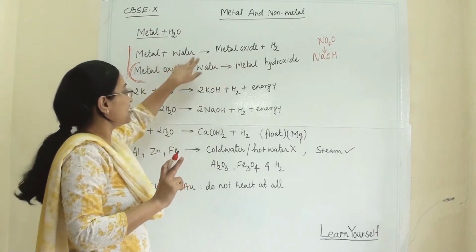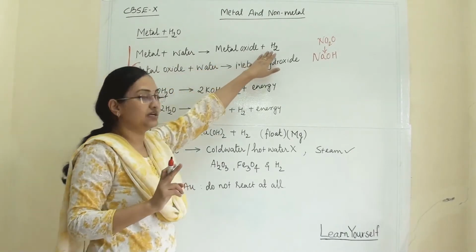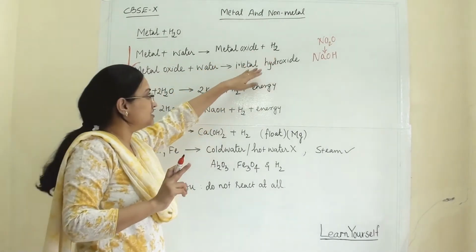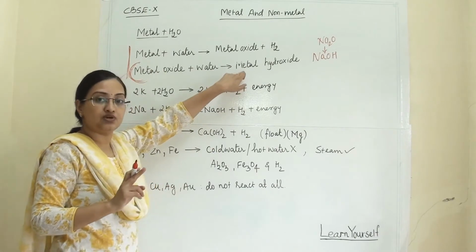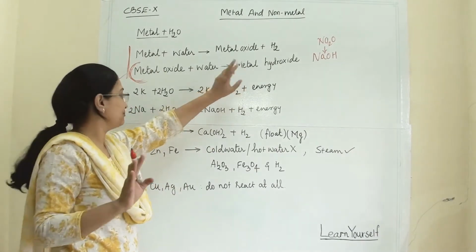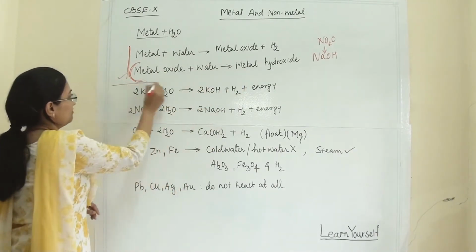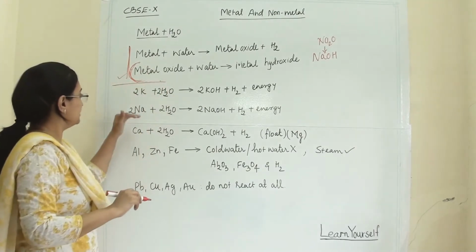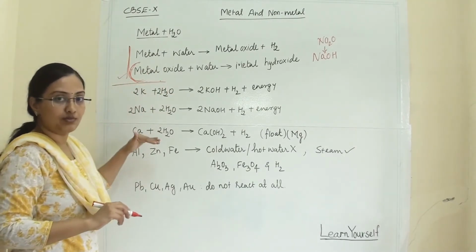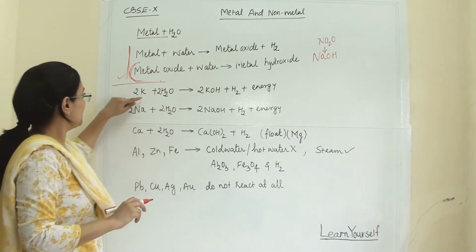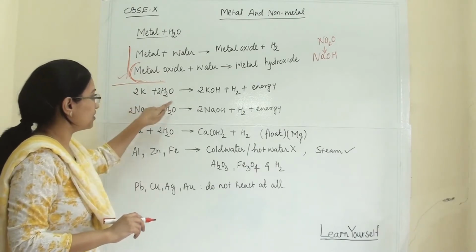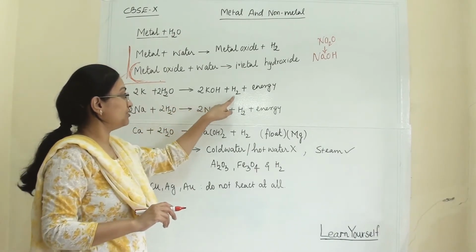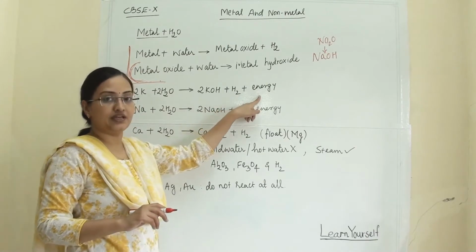When a metal reacts with water, we get metal oxide and hydrogen. This reaction will only be possible with potassium and sodium. So now we will start from here, how potassium and all the other metals react with water. When potassium reacts with water, it gives us potassium hydroxide, hydrogen and energy.